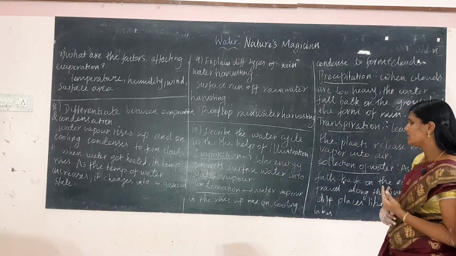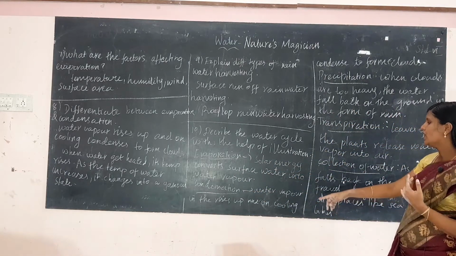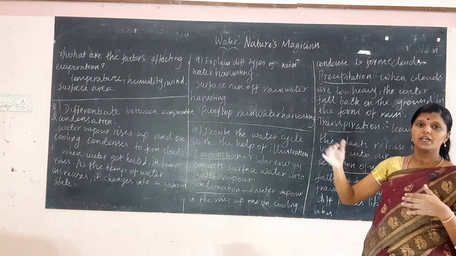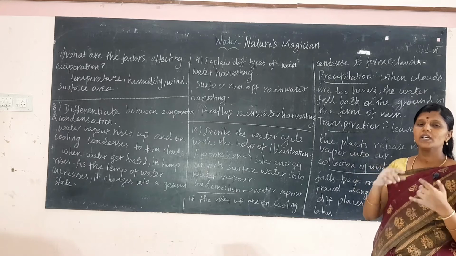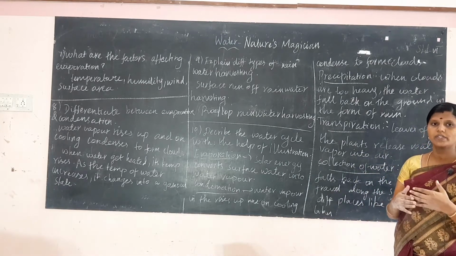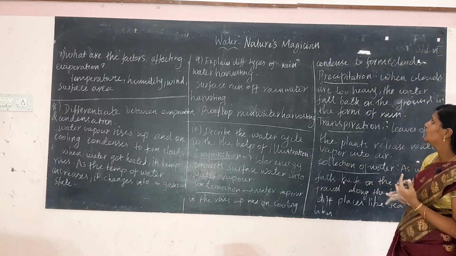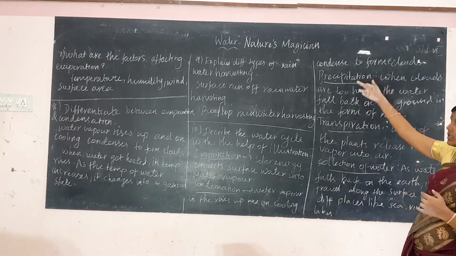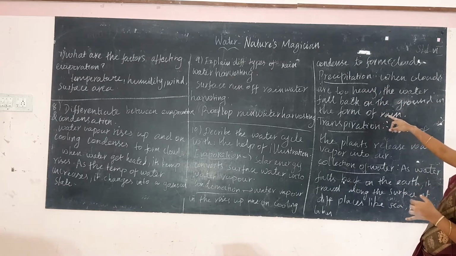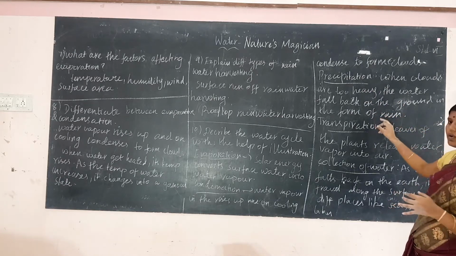And what is condensation? Water vapor rises up and on cooling it condenses to form clouds. This process is called condensation. And what is precipitation? When these clouds are too heavy, the water falls back on the ground in the form of rain. This is precipitation.